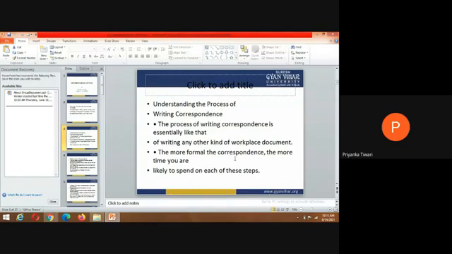A businessman writes and receives letters in his day-to-day life. A correspondence between two organizations or within an organization comes under this category. A letter to a supplier, company letters, letter of inquiry, and job application letter are some examples. So these are some examples we need to understand.